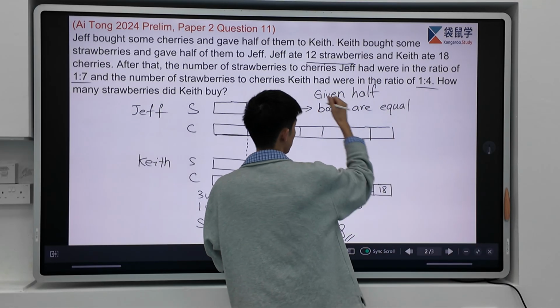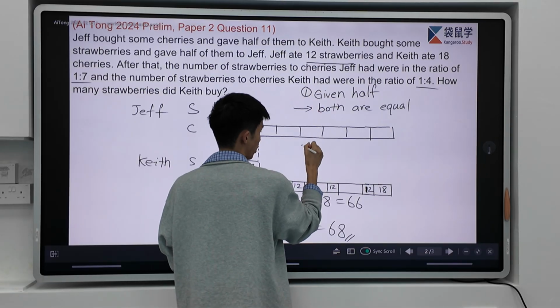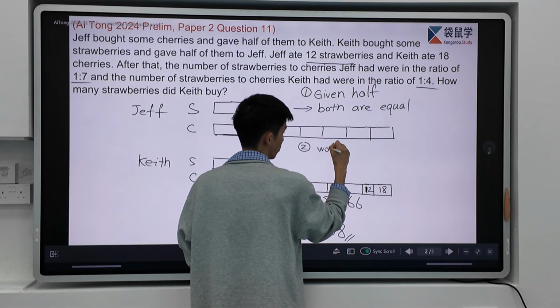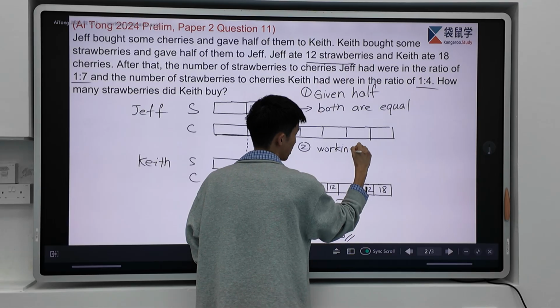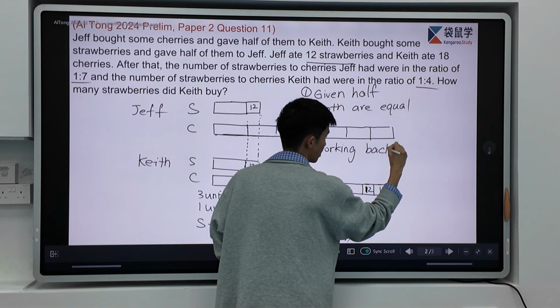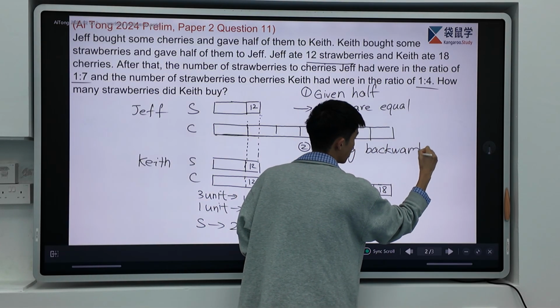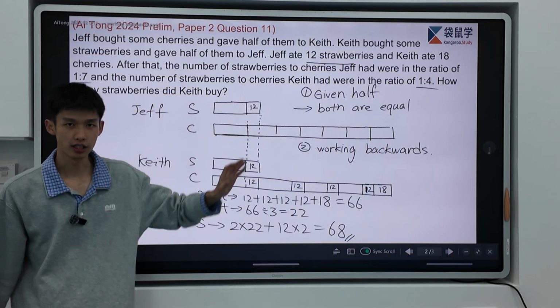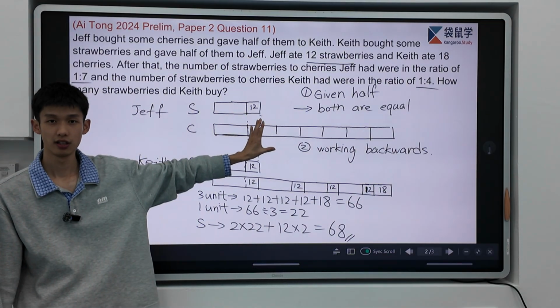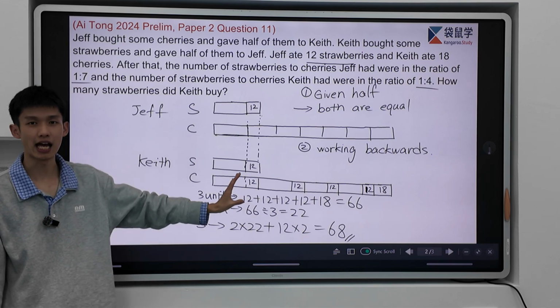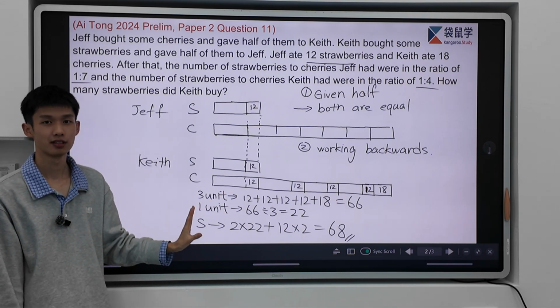So another one, this is the first one. And the second one will be working backwards. Now, here we have a summary of this question. And you can try to understand it and redo this one more time.